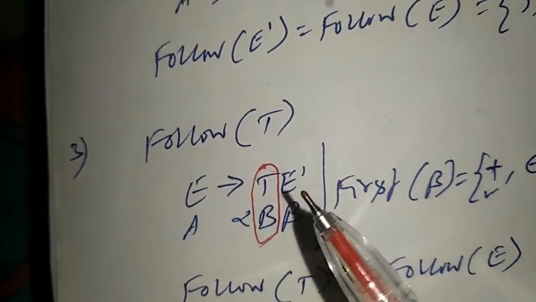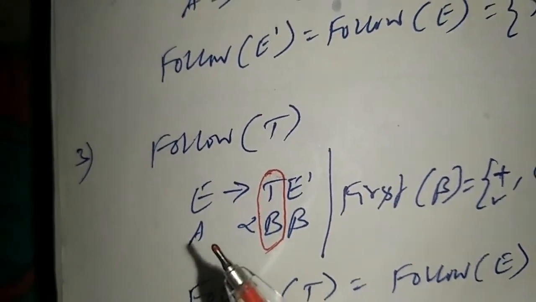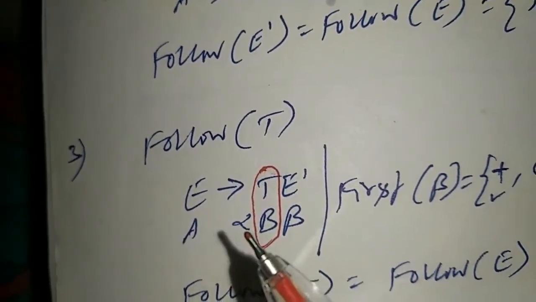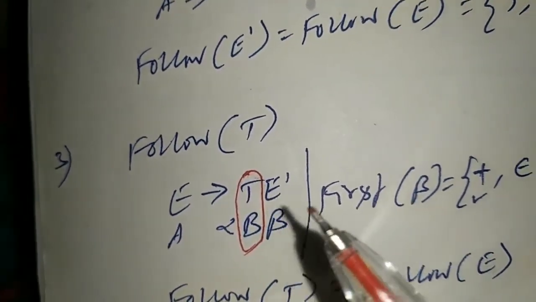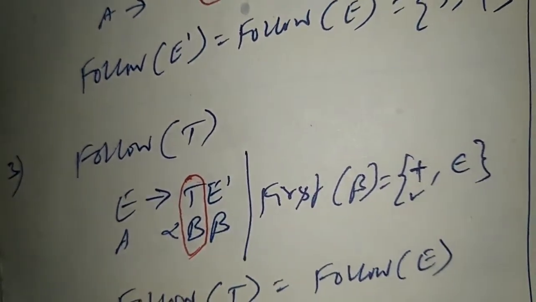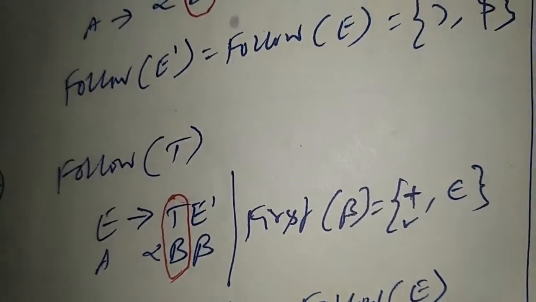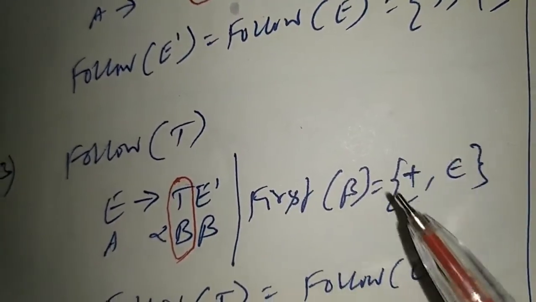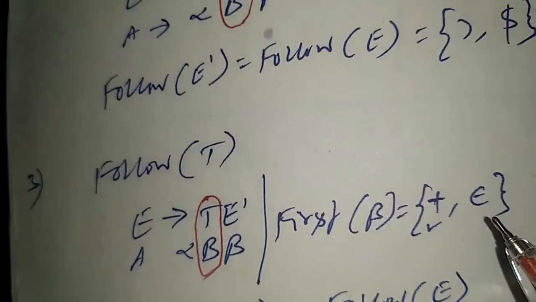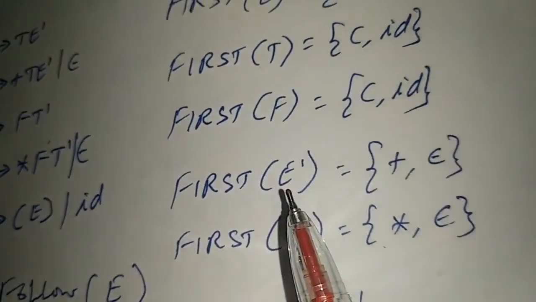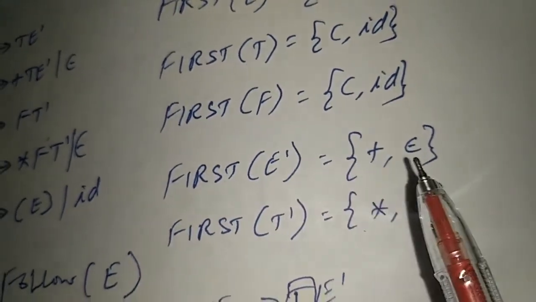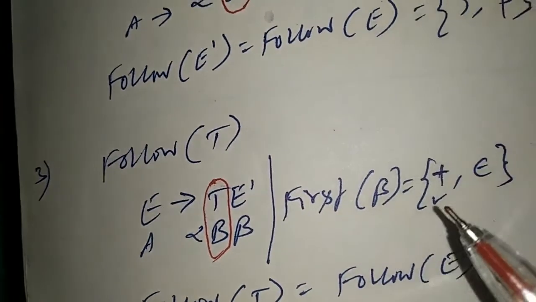Now apply the second rule. A produces alpha B beta. Find first of beta. First of beta is first of E dash. First of E dash is plus comma epsilon. So that is what we have put here.